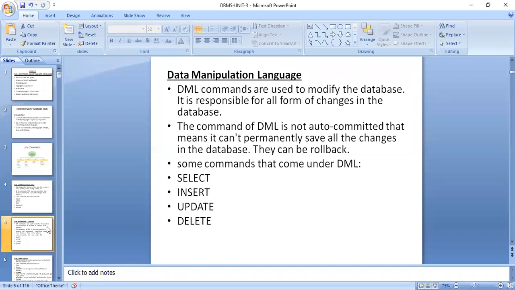The next part of the DBMS languages is data manipulation language. Here the commands are used to modify the database. It is responsible for all forms of changes in the database. The commands of DML are not auto-committed. That means the changes are not permanently saved here. All the changes can be undone with the help of rollback. Some of the commands are select, insert, update, and delete.